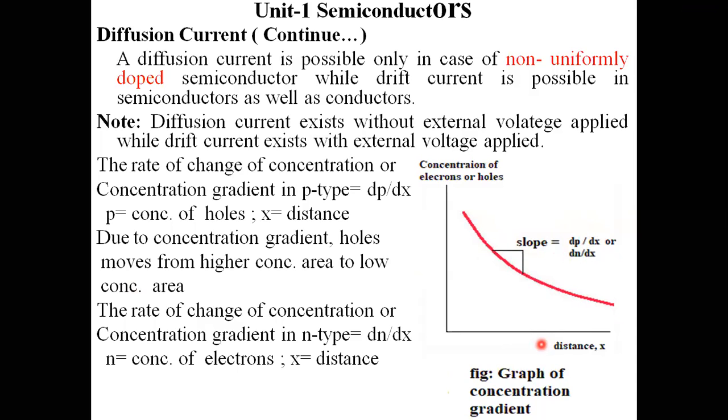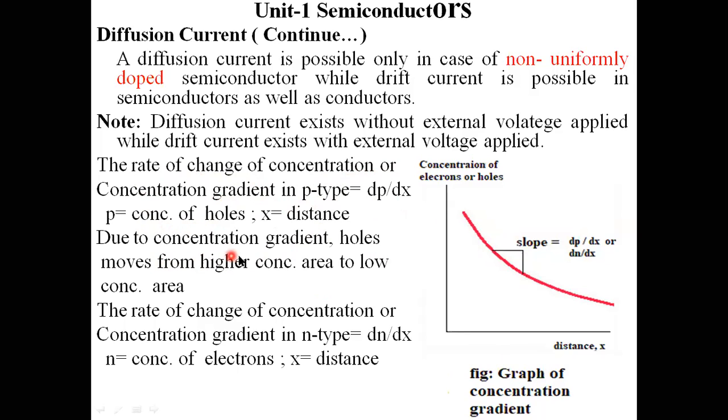Concentration gradient means change in the concentration. From this graph, I am inferring the rate of change of concentration, or concentration gradient, in p-type semiconductor material, the slope dp by dx. P is the concentration of holes, x is distance.